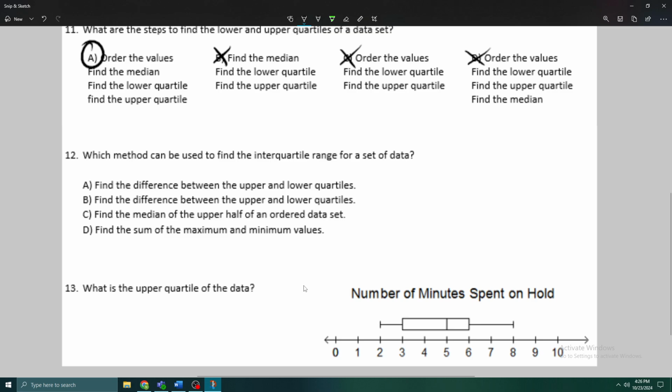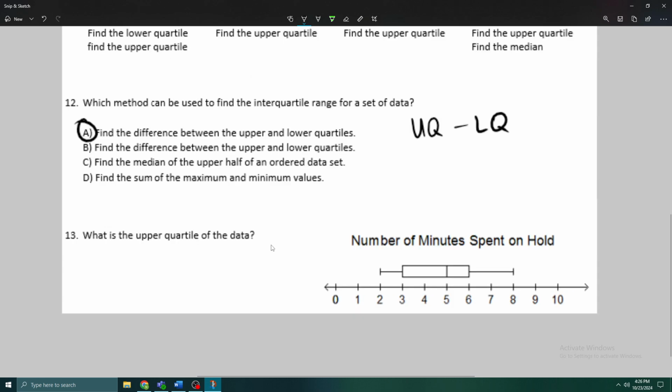What method can be used to find the interquartile range for a set of data? Remember, the interquartile range is just upper quartile minus lower quartile. So simple. Find the difference between the upper and, wow, look at that. It's right there. Find the difference between the upper and lower quartiles.